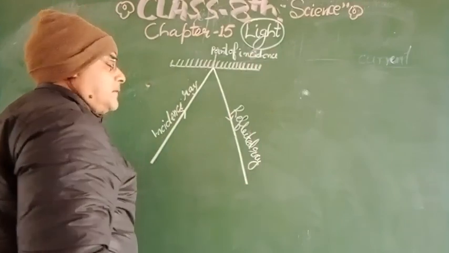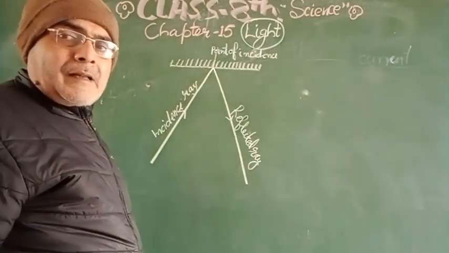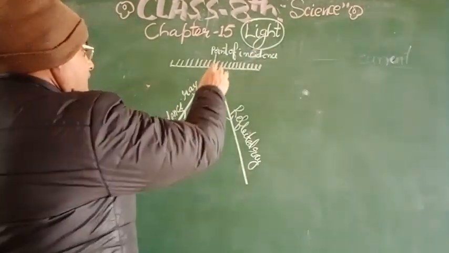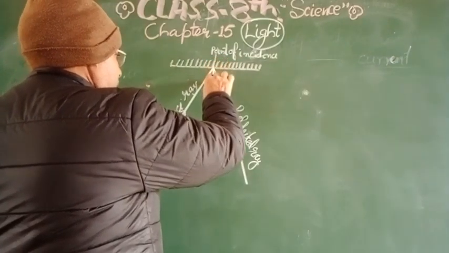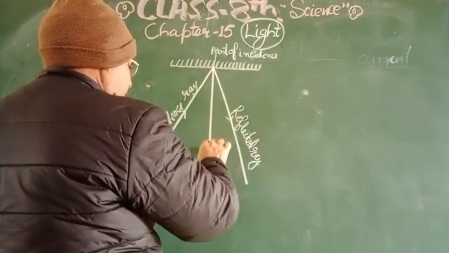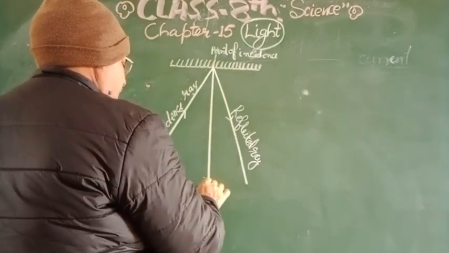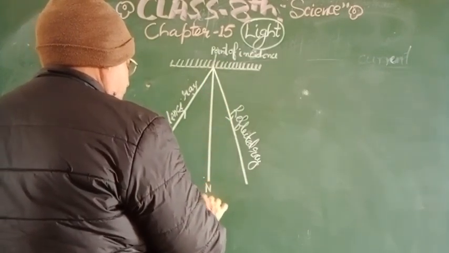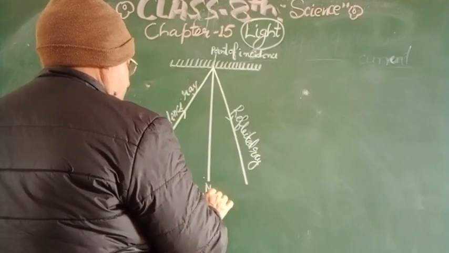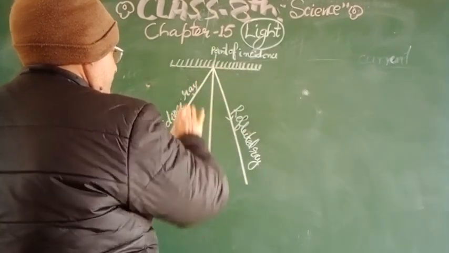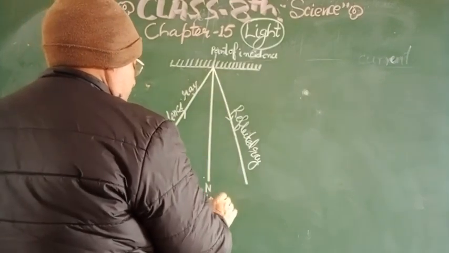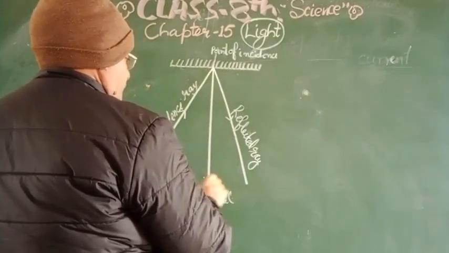Now if you divide this angle by a normal line, then this line will be known as N or normal, that is perpendicular to the mirror. This line is perpendicular to the mirror, so this line will be known as the normal.